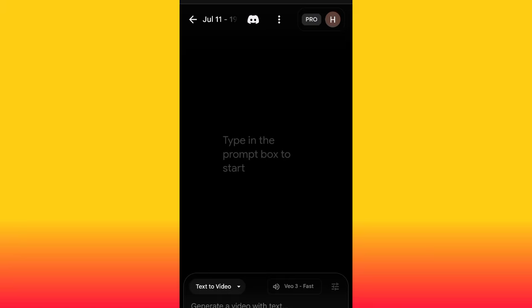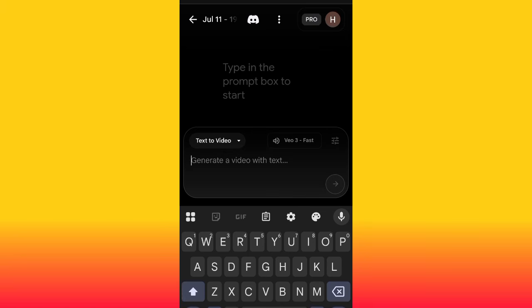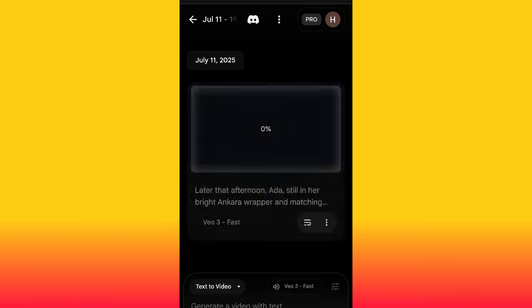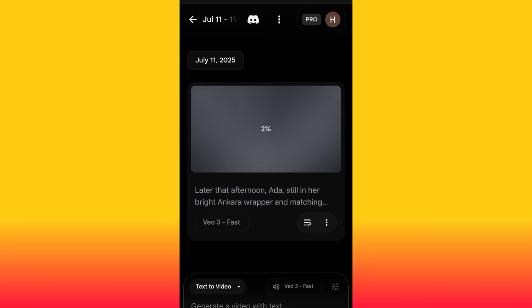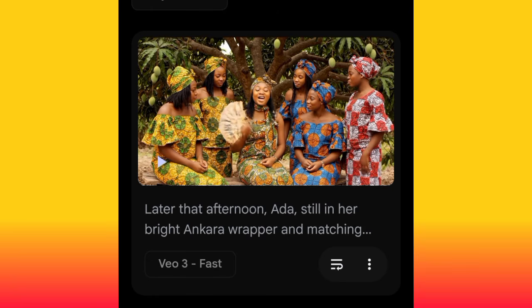So for you to generate this third scene, just go ahead, paste your prompt. Let's generate the third scene, okay? Paste your prompt and hit generate. Now let's watch and see the magic from Google Veo 3. Okay, look at our third scene. Okay, now let's play it and see. So this is the third scene. Our video has been generated. Let's play it and see.